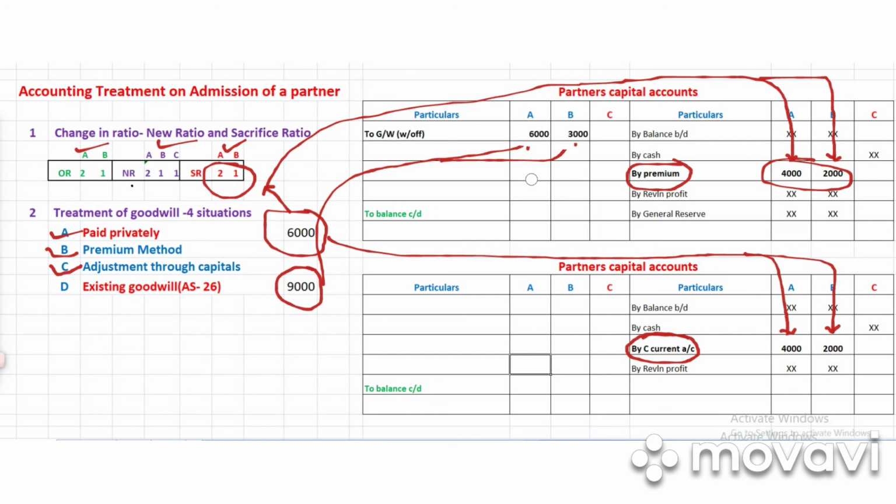It will be written off between the old partners in the old ratio, which will come on the debit side of the partners' capital accounts, dear students. Right? So these are the 4 situations we normally deal with when we do accounting treatment on admission of a partner. I hope you have understood the accounting treatment of goodwill. In the next video, we will study another topic.